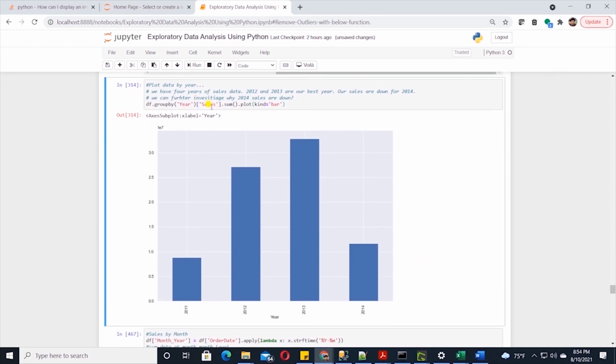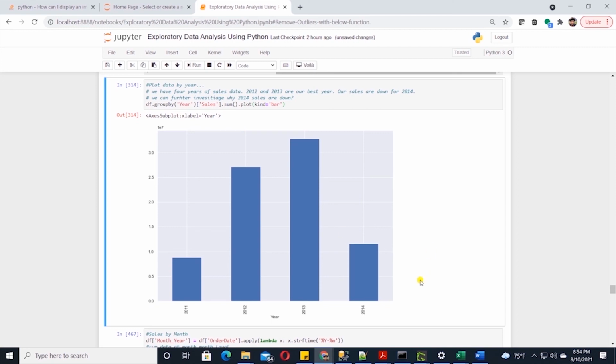I am going to graph our sales by the year. So we sum and group the sales by the year column. This is our sales through the years. We have 4 years worth of data and we can see how our sales are progressing through the years. After the first year, which is 2011, we have made steady progress in terms of sales. With each subsequent year, there's growth in sales.